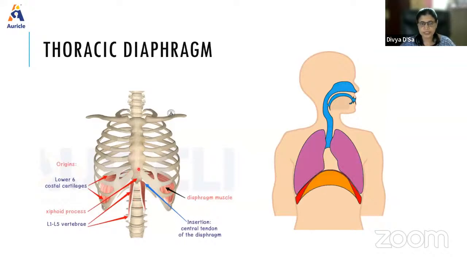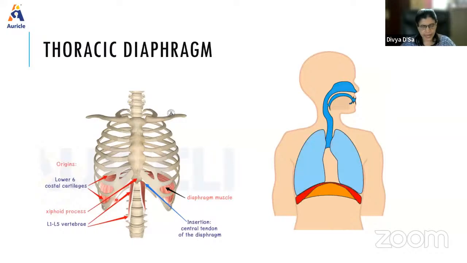Sternal origin is by two slips from the back of the xiphoid process. The costal origin is from the inner surface of the lower 6 ribs as well as the costal cartilages.